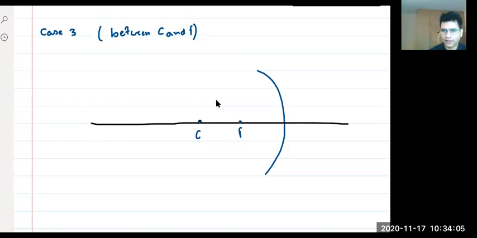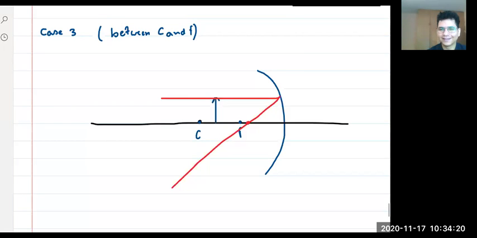If my object is here, let's draw a line like this, passing through the focus. I'll just shift my focus; let my focus be here.